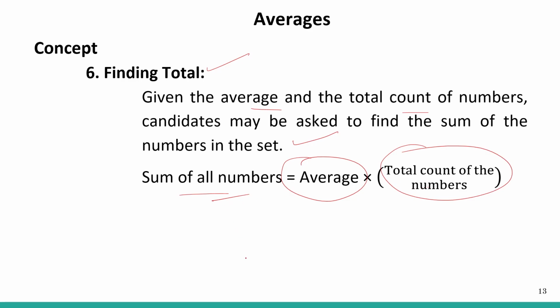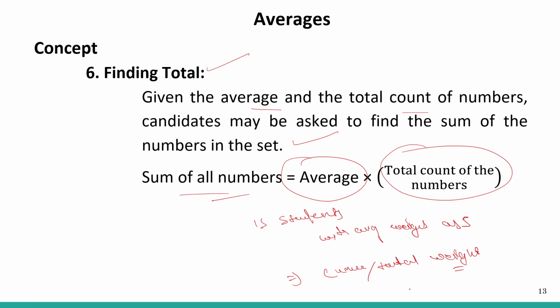So if you are given 15 students with average weight as 5, then how much is their cumulative weight? So total weight is equal to 5 into 15 is equal to 75.